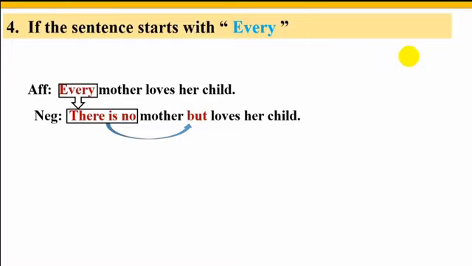Today I will show you another 2 rules for affirmative sentences that start with every, and how to change that kind of sentence into negative. So let's see the system.